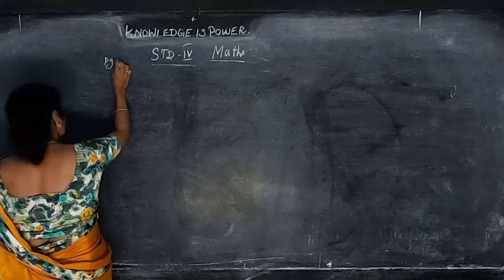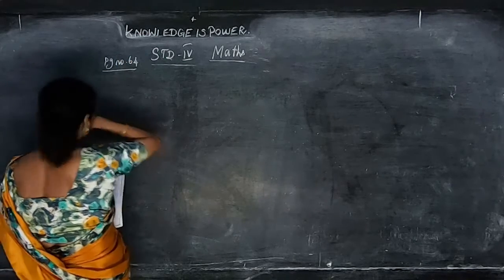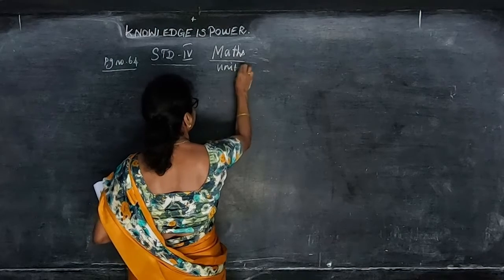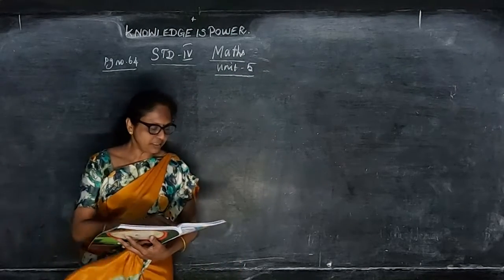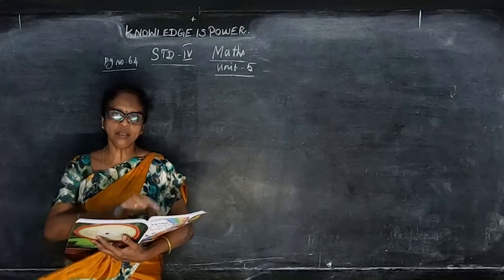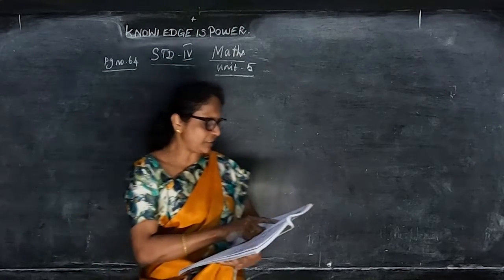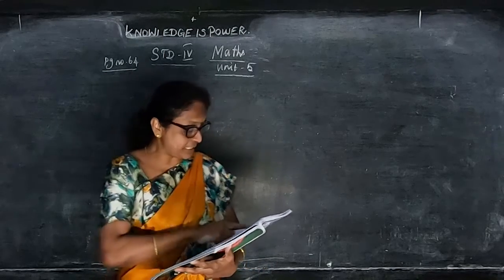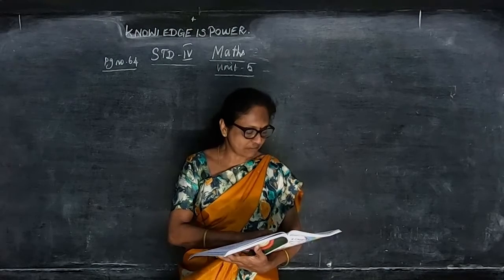Unit 5 only. So in this, marking the dates, they are given April 2019, the calendar. So you have to write: today's date is, what will be the date after tomorrow? What was the day before yesterday? Some of the questions they have been asking.